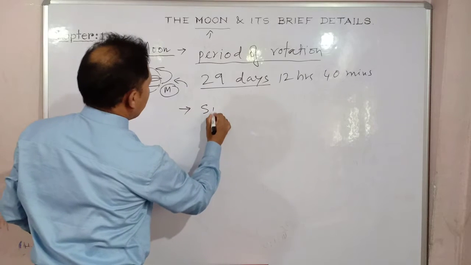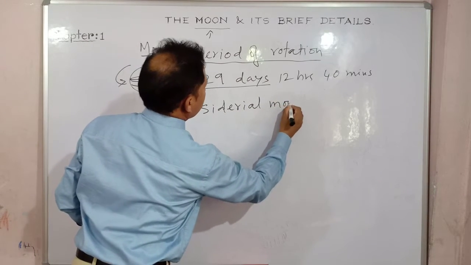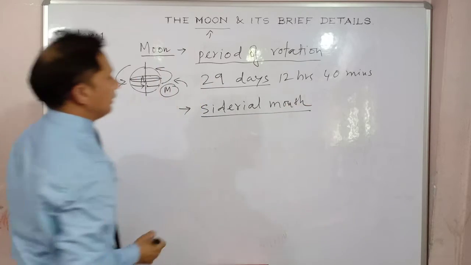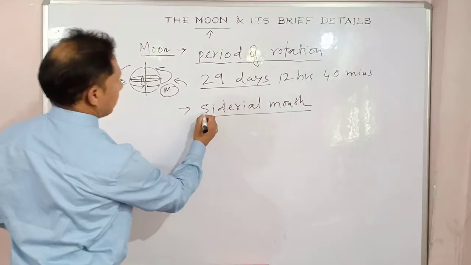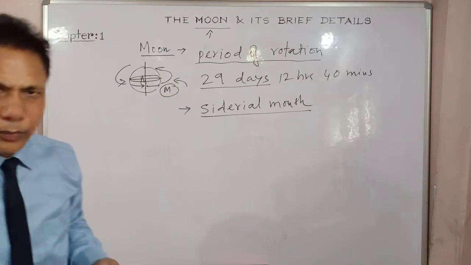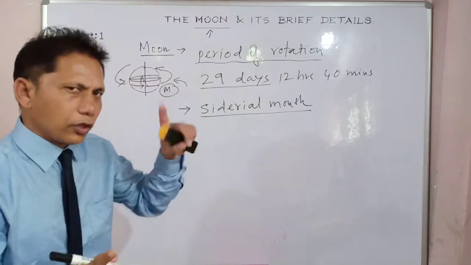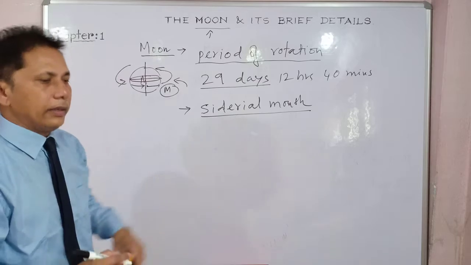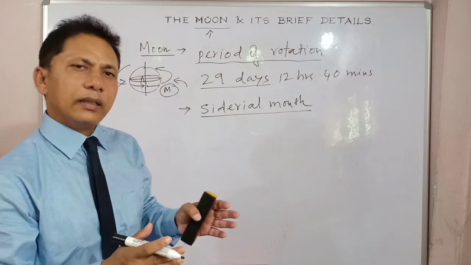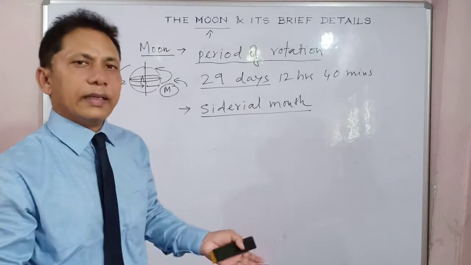So this is actually also known as the sidereal month, the sidereal motion of the moon. Got my point? So what is the sidereal month? They can ask you. This is nothing but the period of rotation, not revolution, not to be confused with revolution. We are coming to that, right? So the period of rotation, which is normally 29 days, to complete one rotation is known as the sidereal month.